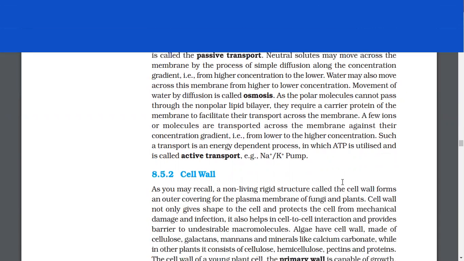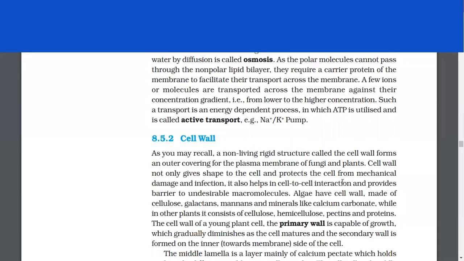As the polar molecules cannot pass through the non-polar lipid bilayer, they require a carrier protein of the membrane to facilitate their transport across the membrane. A few ions or molecules are transported across the membrane against their concentration gradient, that is, from lower to higher concentration. Such a transport is an energy-dependent process in which ATP is utilized and is called active transport. For example, the sodium and potassium ion pump.